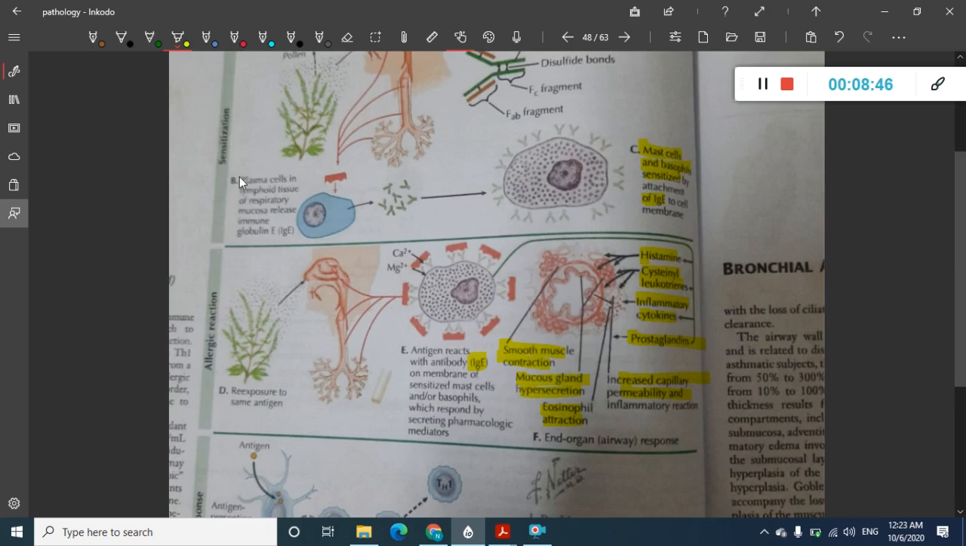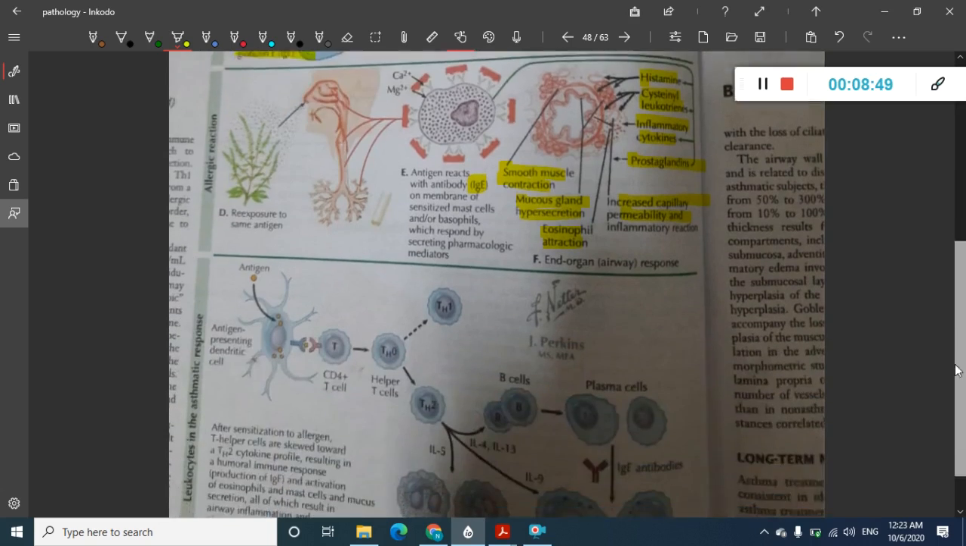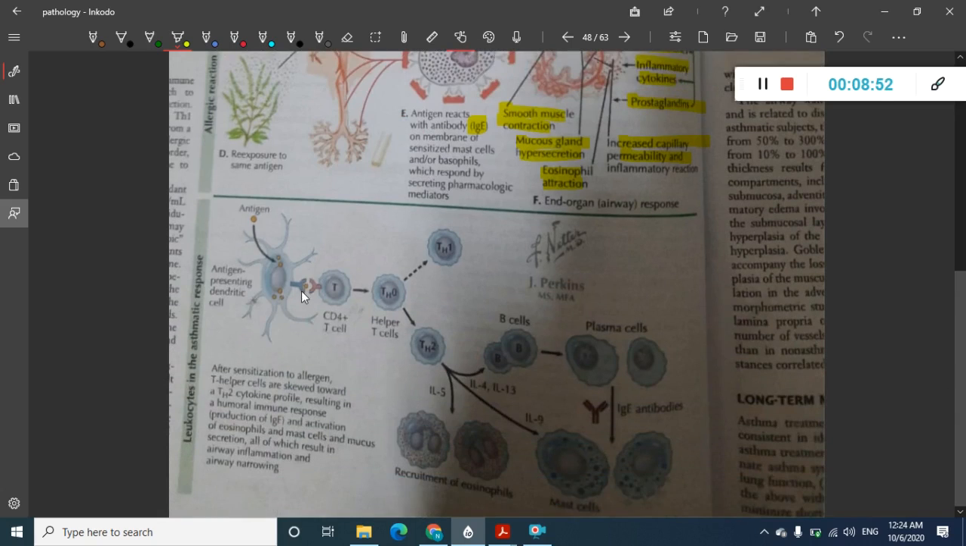Okay, now after sensitization, what is happening to the allergen? Before this IgE formation, what is actually happening? See, this is the antigen. Once this antigen is taken up by the antigen presenting cells, these antigen presenting cells now activate the T cells. These T cells will activate T helper cells, and these T helper cells will activate T helper 2 cells. These T helper 2 cells will activate interleukin 5, interleukin 4, interleukin 13, interleukin 9.